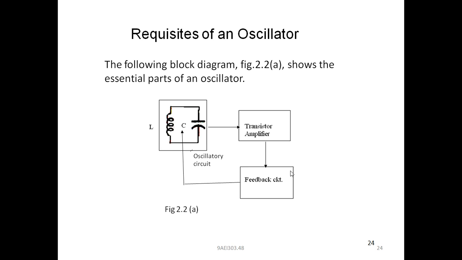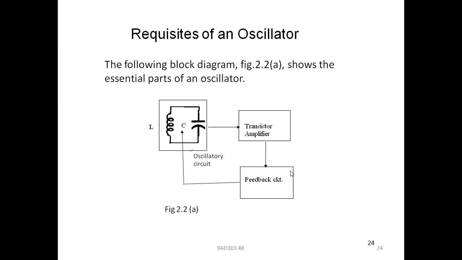Next, the output goes to the transistor amplifier. As we know, what is the function of the transistor amplifier? It increases the amplitude of the input signal. The basic function of an amplifier is that it strengthens the weak signal, meaning it increases the amplitude of the input signal.